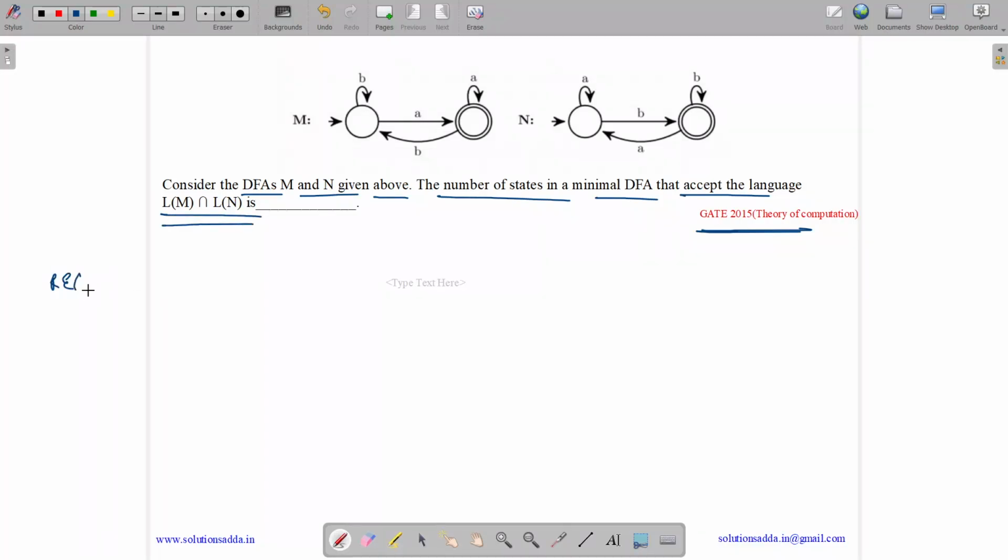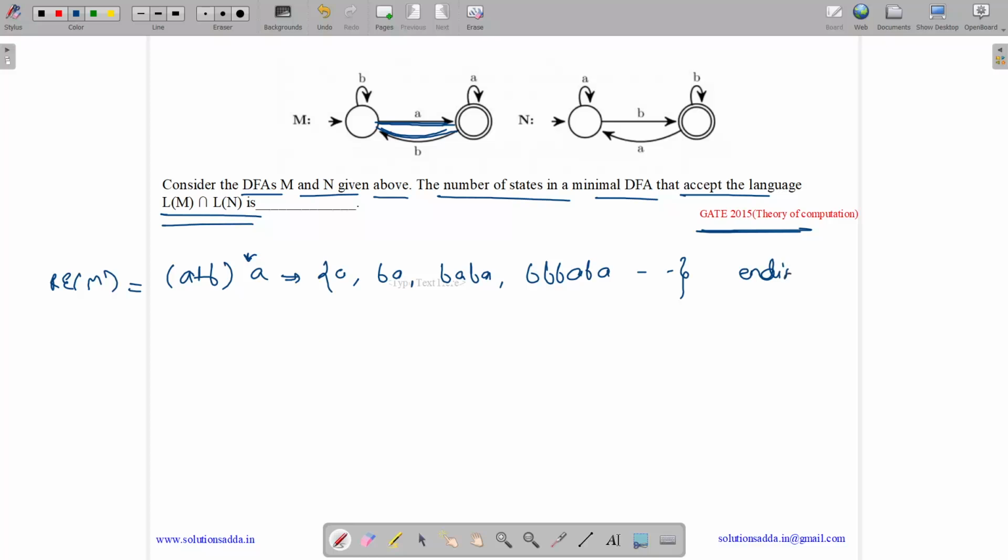So let us analyze the DFA M. So it has A and B. Any number of loops of A and B. So (A plus B) whole star, then an A. Examples of strings it can accept are A, BA, BBA, BABA. So anything ending with A is accepted by this DFA.